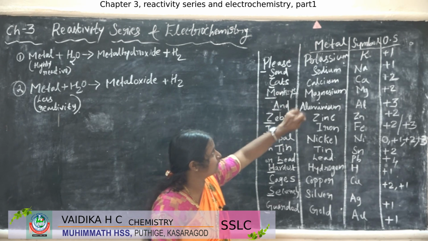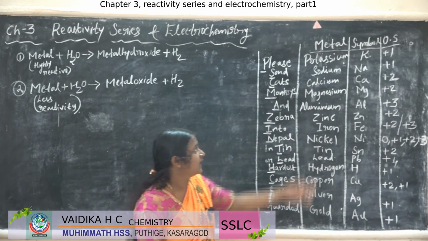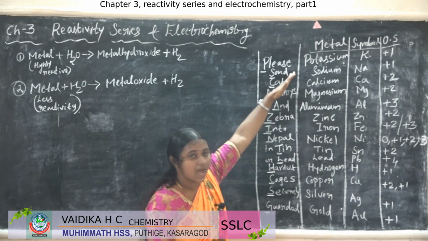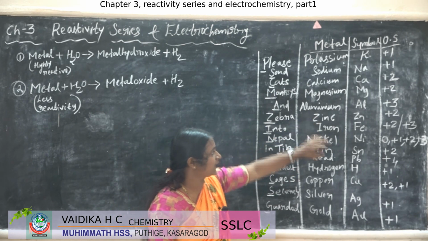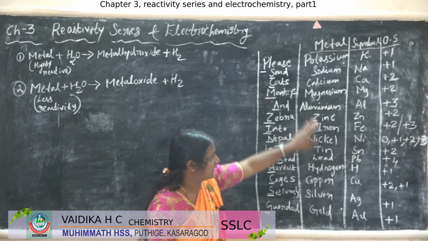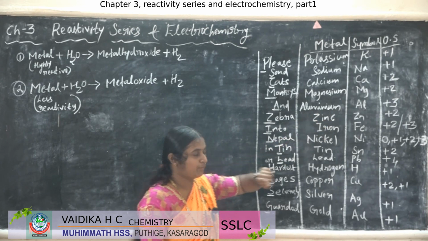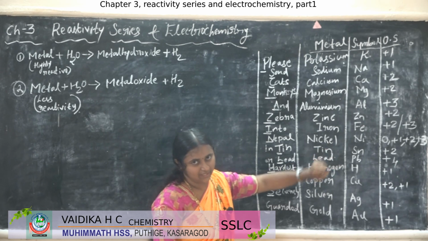So if you take sodium and copper, which is highly reactive? Sodium is highly reactive. Why? It is above in the reactivity series, right? If you take aluminium and nickel, where is aluminium? Aluminium is here, nickel is here. So which is the top one? Aluminium is the top one. So aluminium is more reactive than nickel.